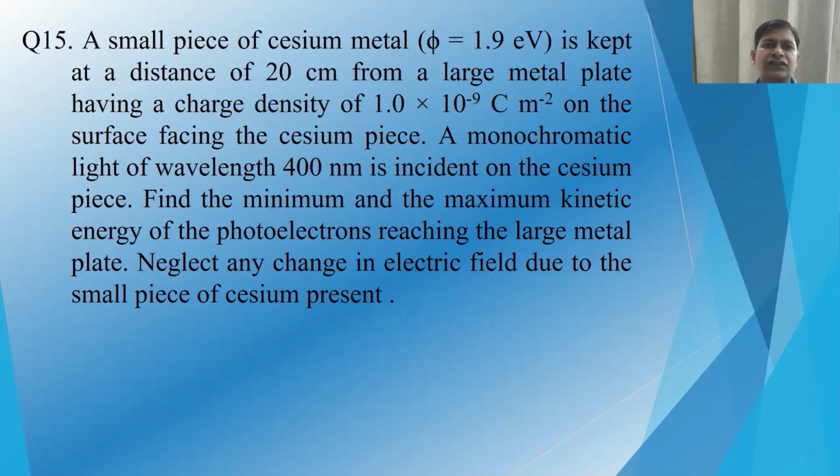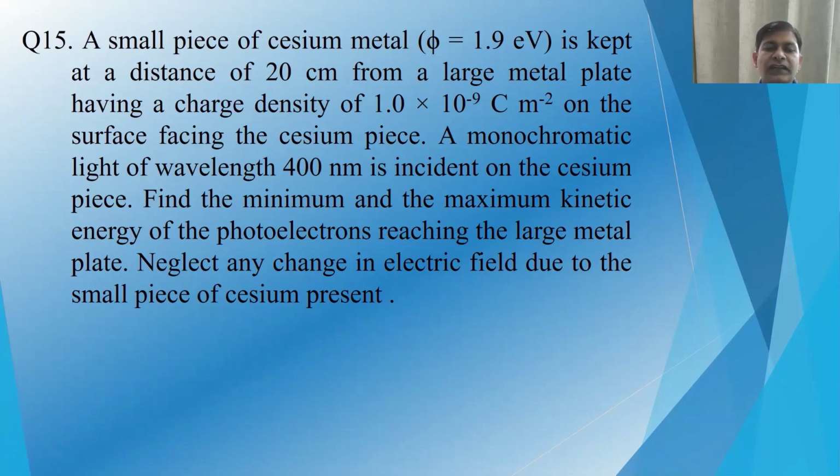Now the next question says that a small piece of cesium metal with a work function of 1.9 electron volt is kept at a distance of 20 centimeter from a large metal plate having a charge density of 1.0 × 10^-9 coulomb per meter square on the surface facing the cesium piece.